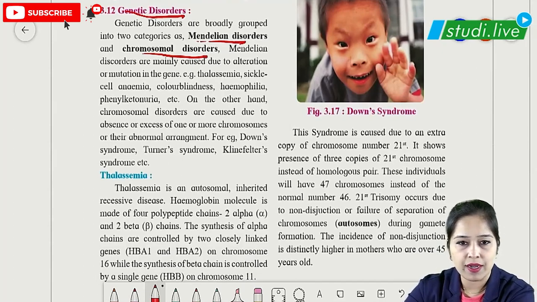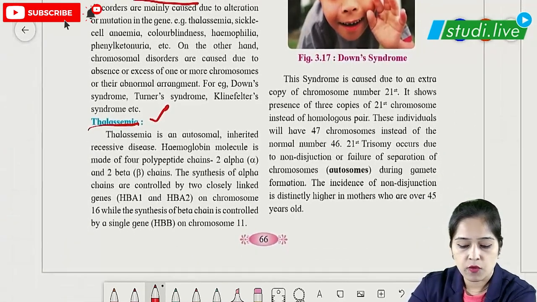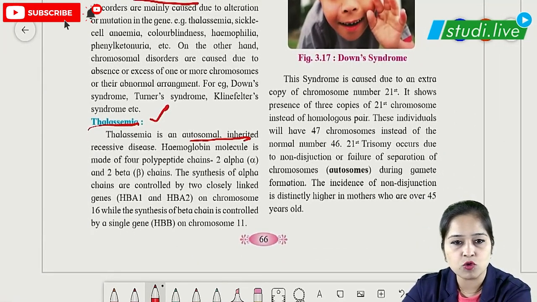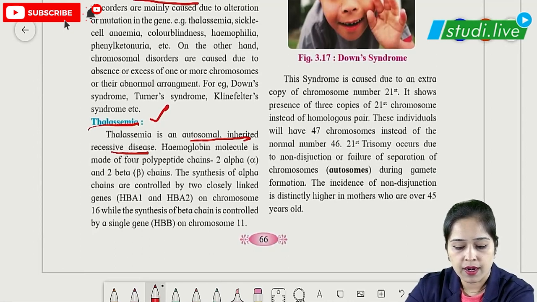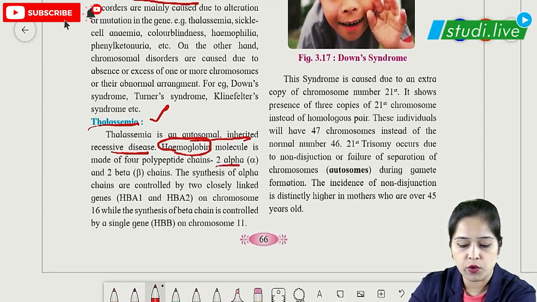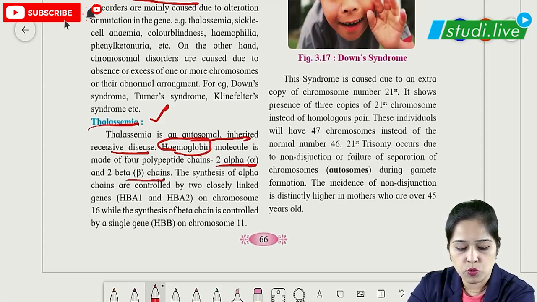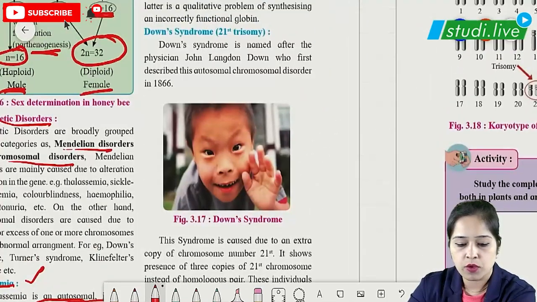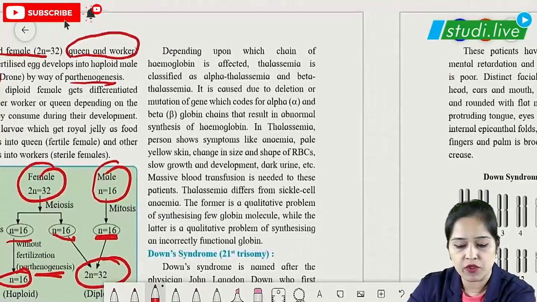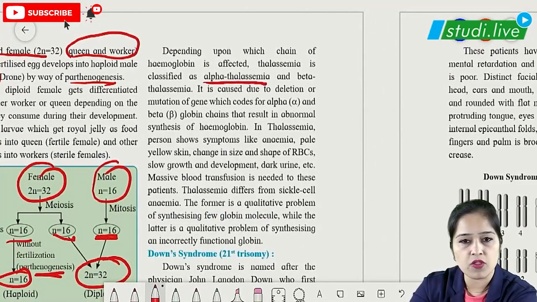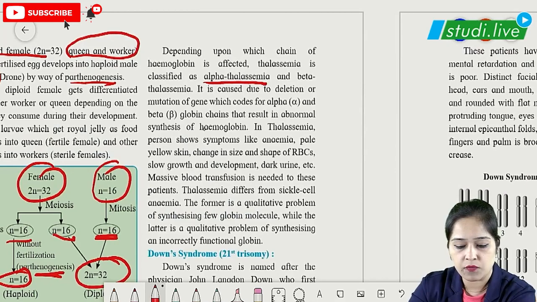Let us see which are the Mendelian disorders. For example, thalassemia is an autosomal recessive inherited disorder. It is formed because of a defective hemoglobin molecule. This hemoglobin molecule has 2 alpha chains and 2 beta chains, with the alpha chain on chromosome number 16 and the beta chain on chromosome number 11. If there is a fault in the alpha chain, it is called alpha thalassemia. If there is a fault in the beta chain, it is called beta thalassemia.